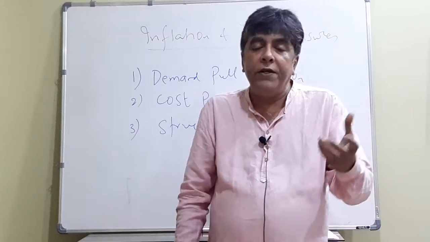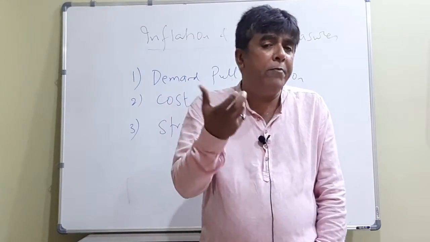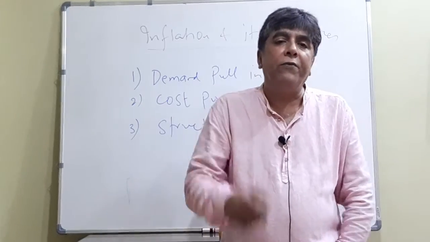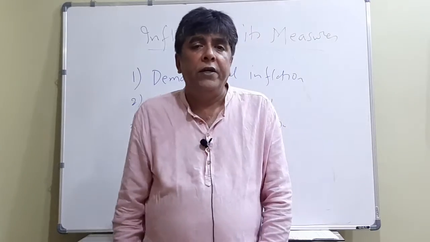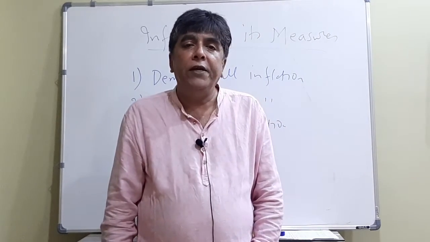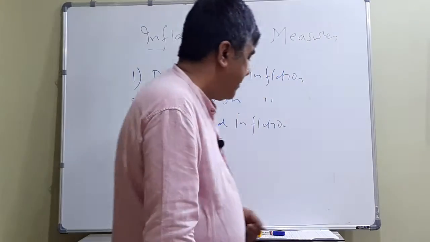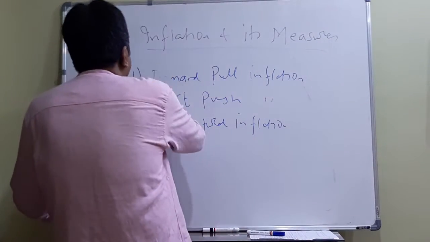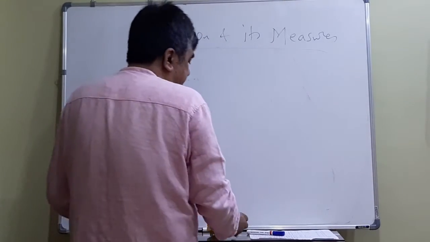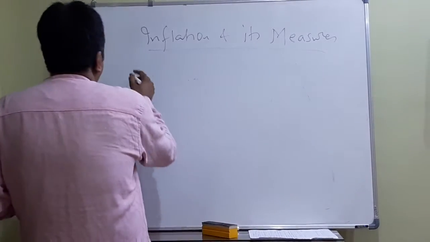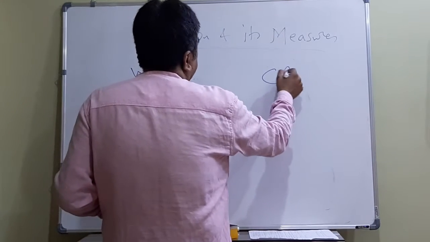So when the government goes for deciding the rate of DA, it must know what has been the rate of inflation, and that's why there are various measures of inflation. I'm going to discuss now mainly two, that is WPI and CPI. There are two main measures of inflation: WPI, wholesale price index, and CPI, consumer price index.